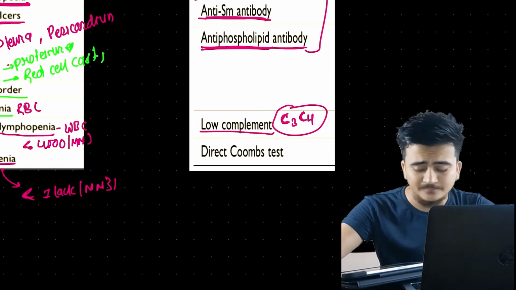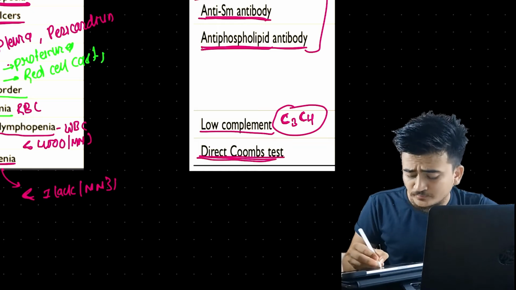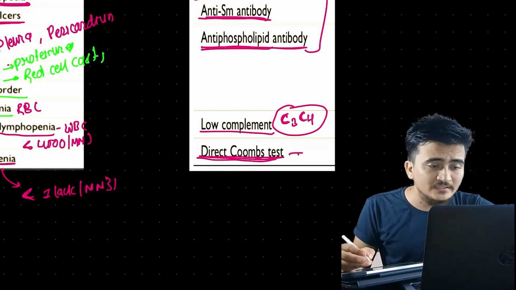Another thing is this reacts to Coombs test. Simply, what is Coombs test?